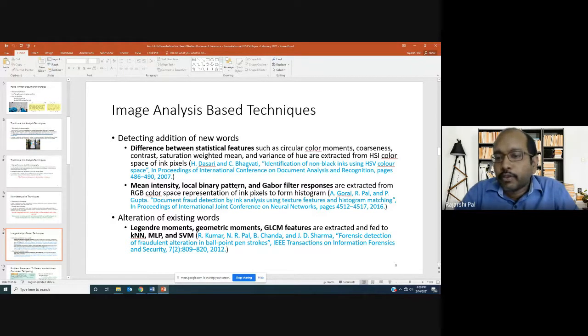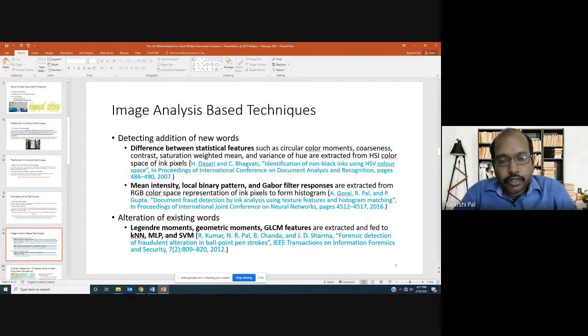Similarly, Gabor filter responses, all in the RGB color space representation of the ink pixels. Then we formed histograms of those features from two different words, calculated histogram differences for each of the features, and summed them up. Finally, we used a thresholding based approach to differentiate whether two words are written using the same pen or different pens.